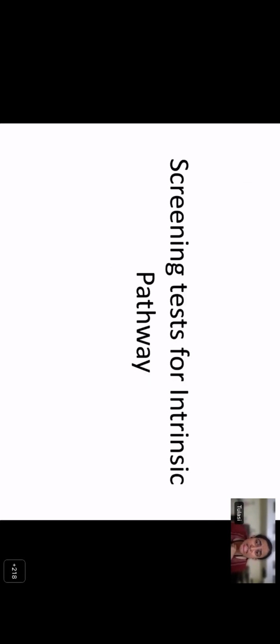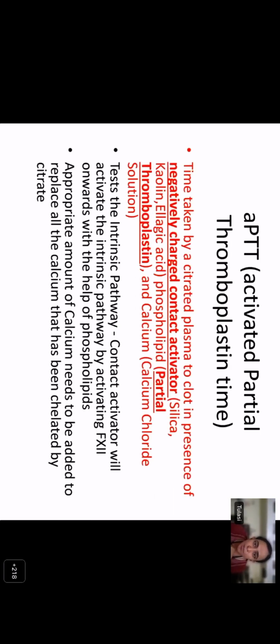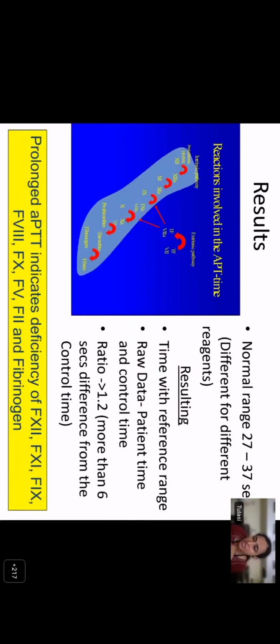When we talk about the screening test for the intrinsic pathway, it is the activated partial thromboplastin time, which is the time taken for citrated plasma to clot in the presence of a negatively charged contact activator and phospholipids. Now, it is called partial thromboplastin because it does not contain tissue factor, unlike the PT reagent. Calcium chloride usually has to be added extra. It is not usually present in the reagent. A prolonged APTT indicates deficiency of factor 12, 11, or any of the components of the intrinsic pathway.